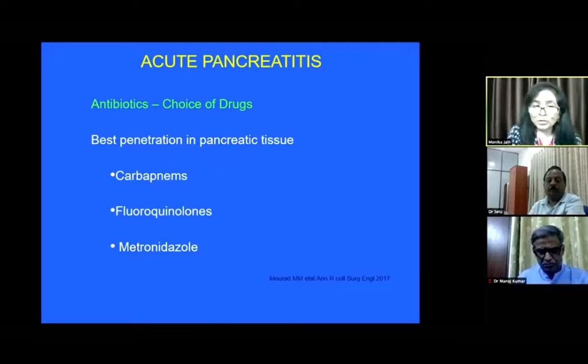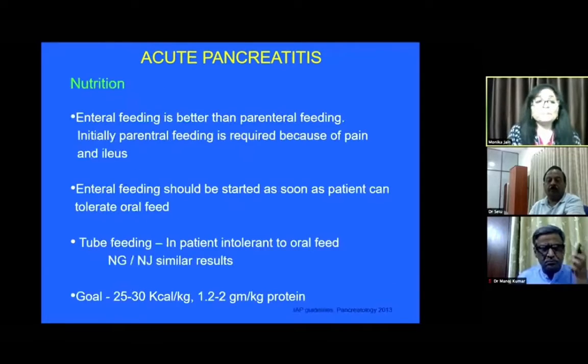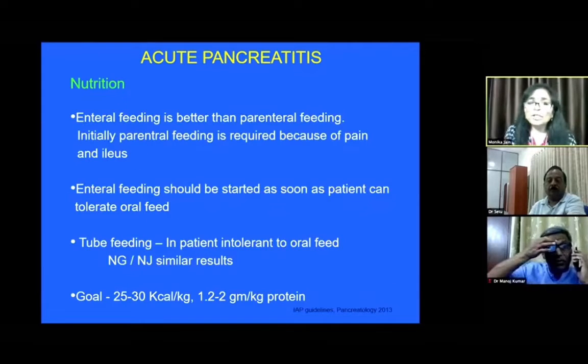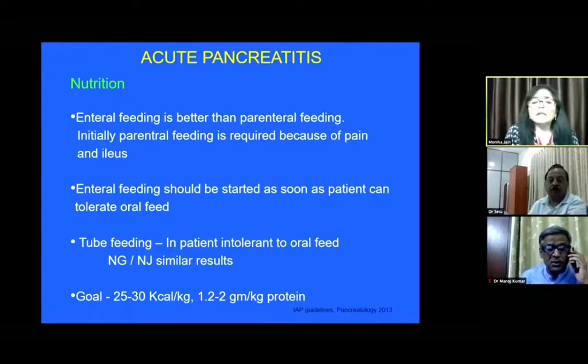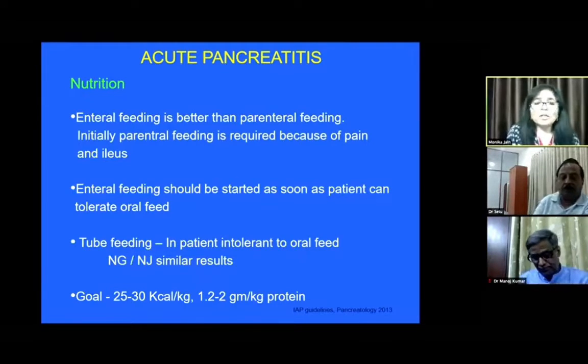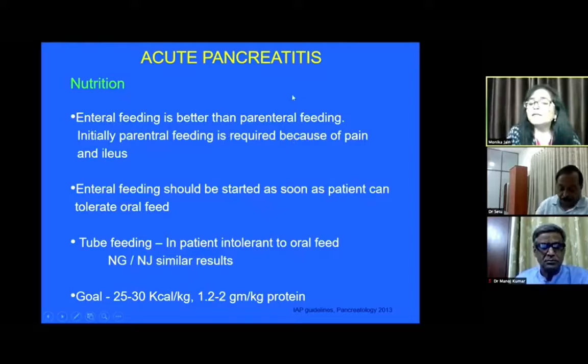Lastly, coming to the nutrition part, which is very important in patients who are admitted in ICUs, it has been seen by different meta-analyses that enteral feeding is better than parenteral feeding. This is very important because initially enteral feeding may not be possible because of persistent pain, vomiting, nausea, or ileus.